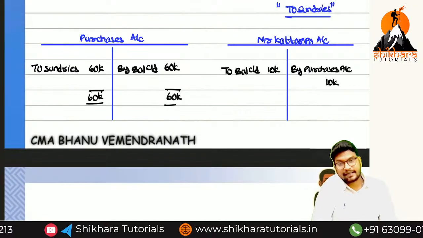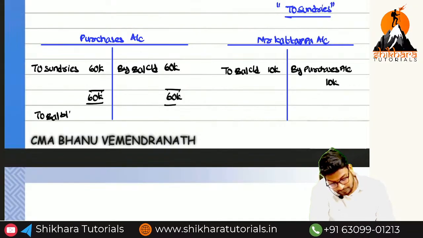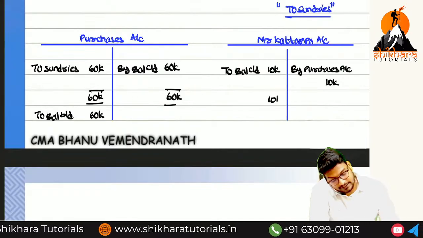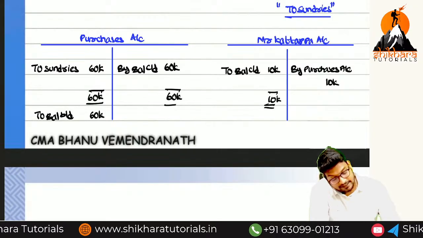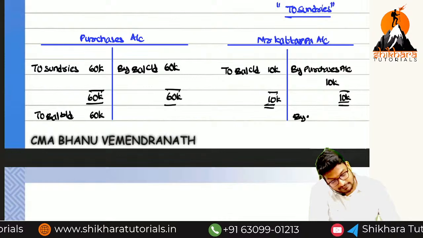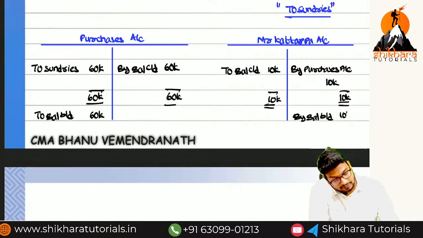And by balance carried on will be transferred to balance brought down. That is equal to how much, ma? 60,000. And here to balance carried on will be transferred to by balance brought down. That is equal to 10,000.